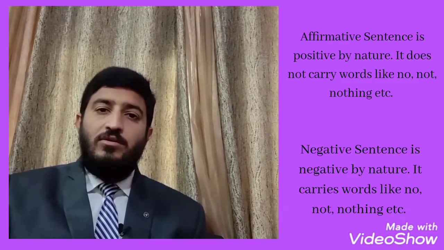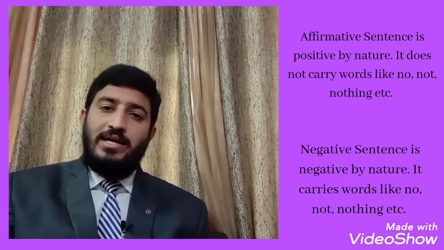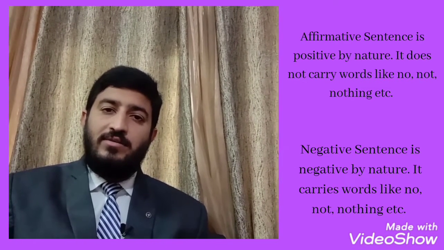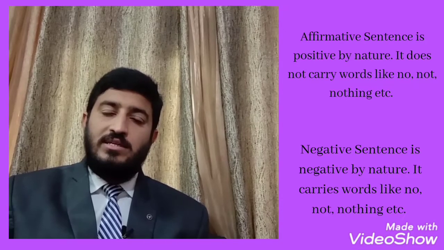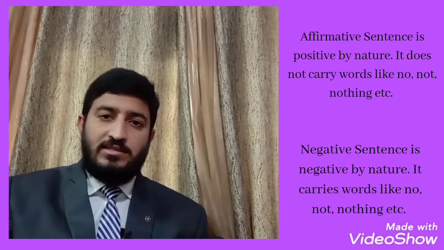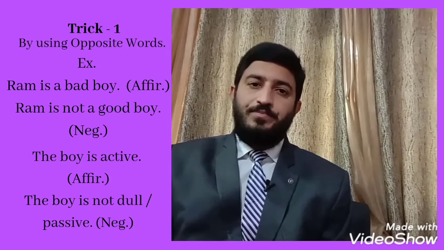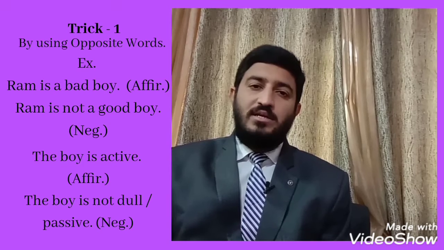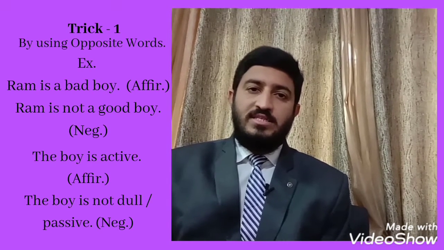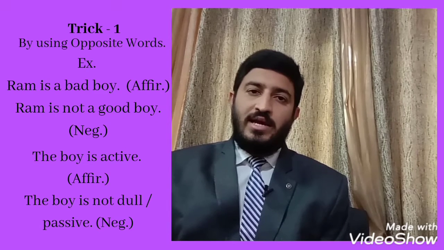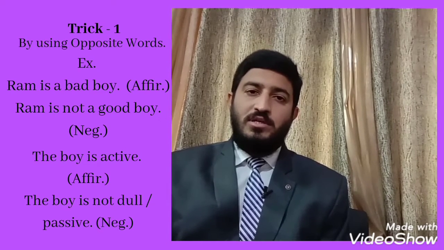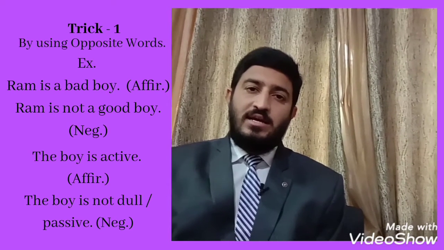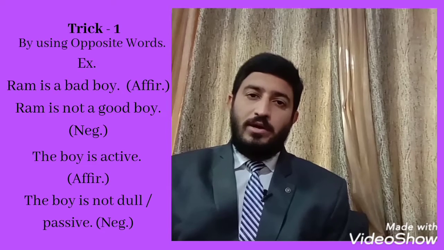In this video we will see 4 important tricks to convert affirmative sentences into negative ones, and we will discuss all 4 tricks one by one. Trick number 1: by using opposite words. For example, "Ram is a bad boy." This is an affirmative sentence. Bad is a word, and the opposite word for bad is good. So what will be our sentence? "Ram is not a good boy."